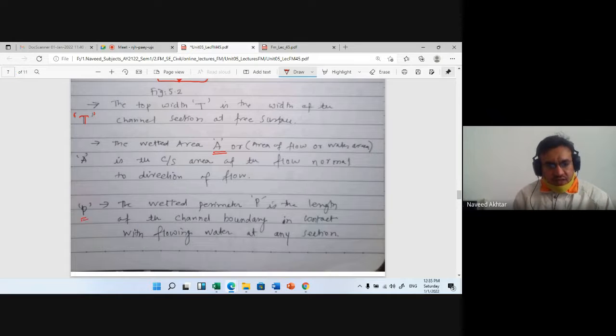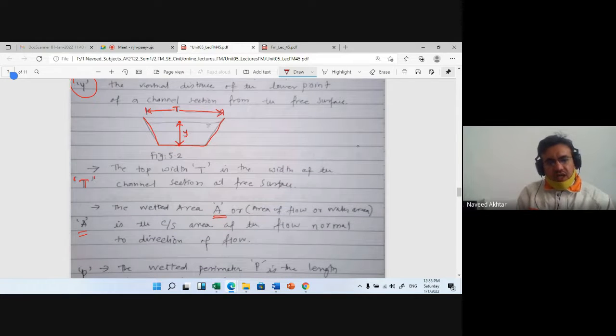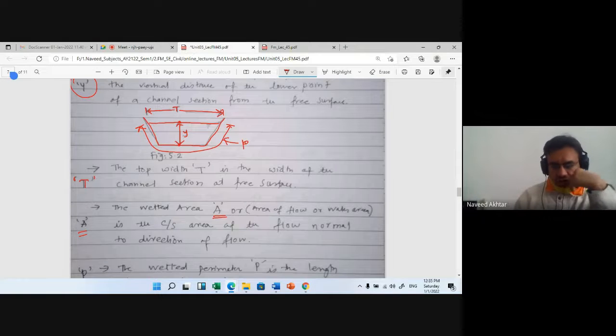Similarly, the wetted perimeter. What do you mean by the wetted perimeter? Perimeter means along the length, the surface in contact with the flowing water. So here you can see from this to this length, the water is in contact with the channel surface. This length is called the perimeter. Because we are considering only the liquid portion, it is called the wetted perimeter.